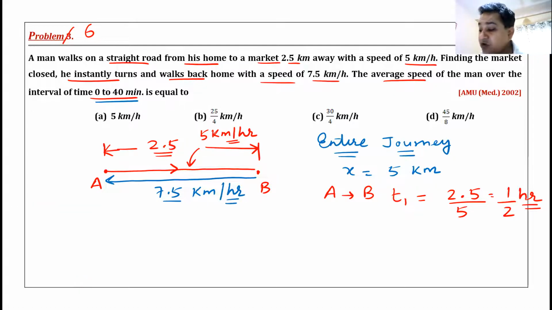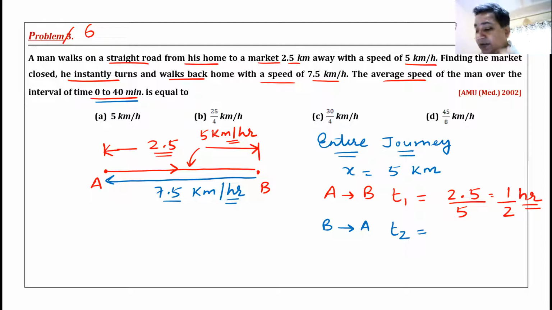Yes. Now let us talk about B to A. He is coming back from B to A. B is market, A is home. Let me call this time T2. Can anyone tell me what is the total time taken from B to A? 1/4 of hour, Deepak has given me an answer straight away. Anyone has a different opinion about T2? Time taken from B to A. 20 minutes is what Sai has told me.